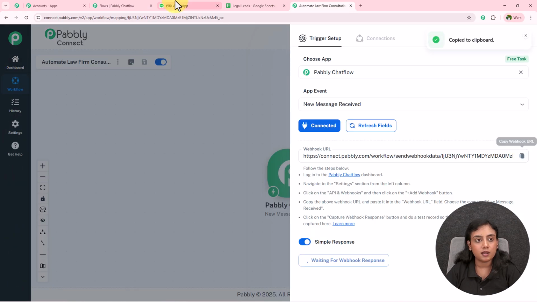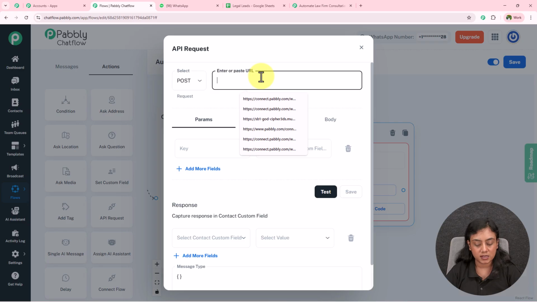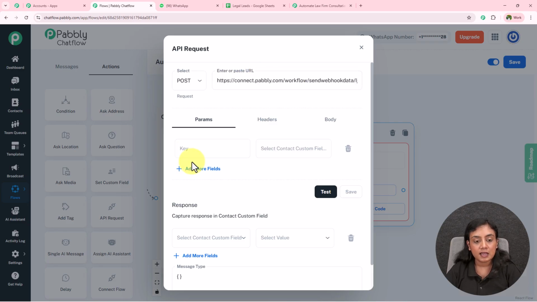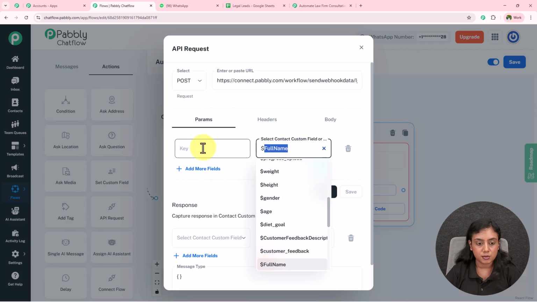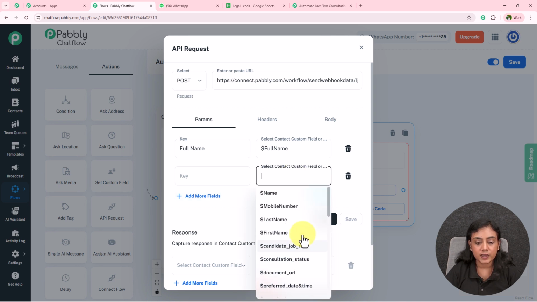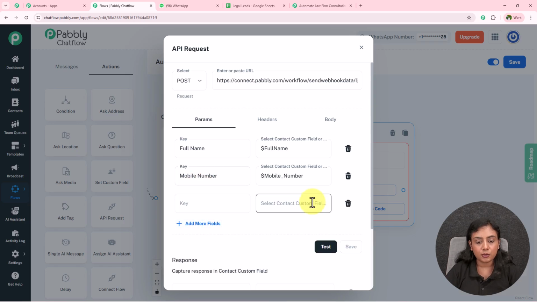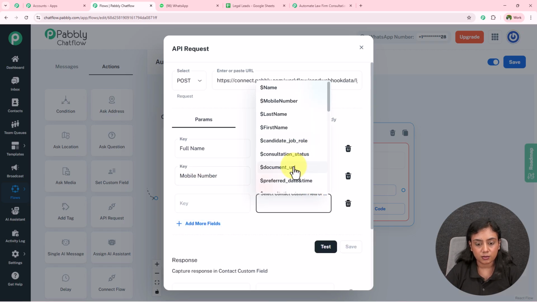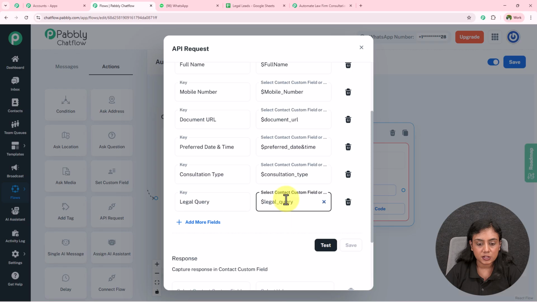So simply copy this URL from here and open your flow again. Select the method over here as post, as we want to send the data towards the URL, and paste the URL right over here. Now we have to enter the parameters that we want to send. I will select my first contact custom field, that is full name, as I want to first send the full name. So I'm going to copy the name and paste it over here as the key. In a similar manner, I'm going to select all the other fields that I want to send towards this URL, like I want to send the phone number. So I'm going to simply copy this mobile number field and then enter it. I'm going to enter all the fields that I want right over here. Okay, so these are the fields that I want to send: full name, number, URL, preferred date and time, consultation type, and the legal query.